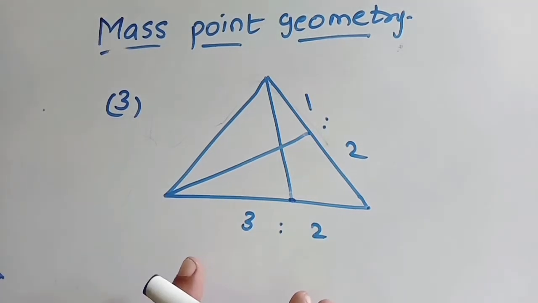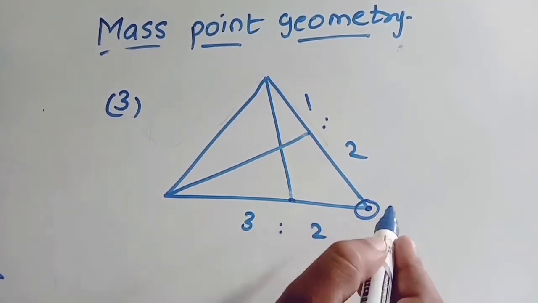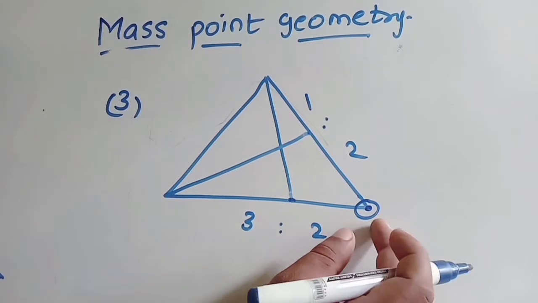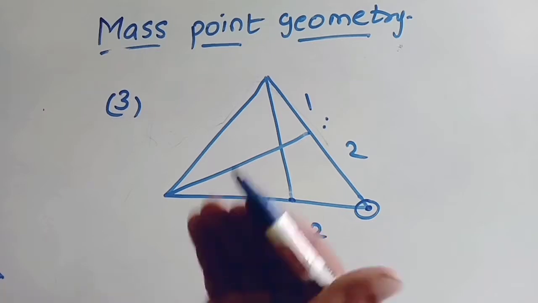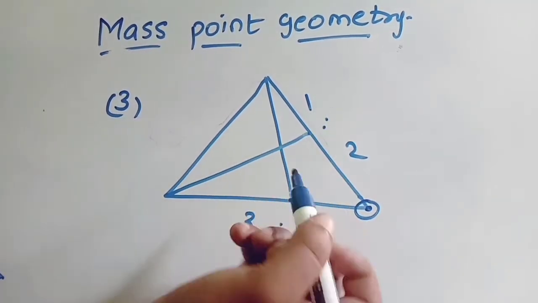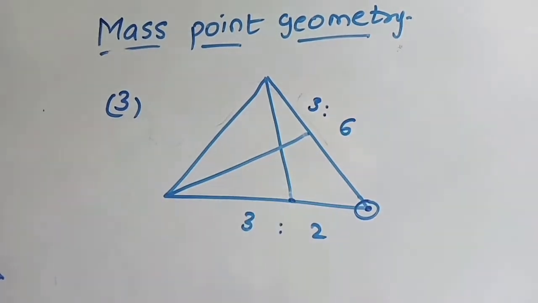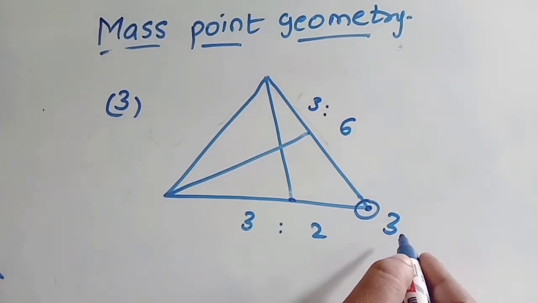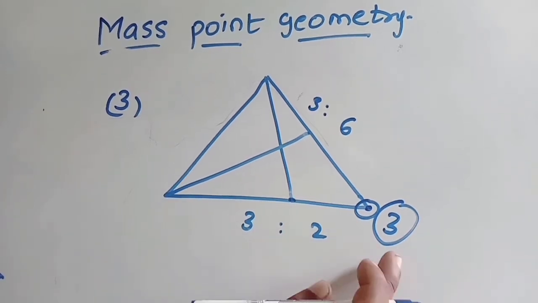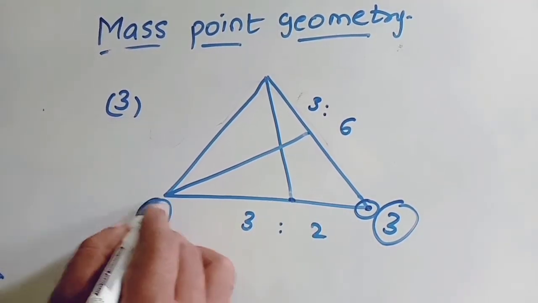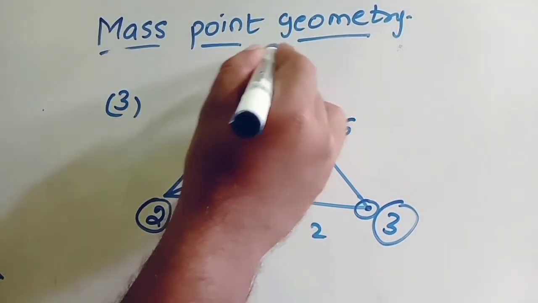These two sides are given for us, right? Now this is the common point. Obviously we have to start with this point only. So this point's weight is decided by 3 or 1, but they are not equal here. So we have to make them equal. How to change 1 into 3? Multiply this ratio with 3. 3:6. Now I am assuming this is 3. Weights are always in circles so that you won't get confused. This is 3 means obviously this will become 2 immediately. This is 3 means this will become 6 immediately.